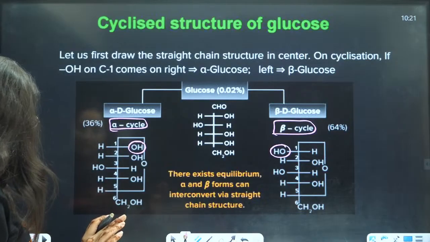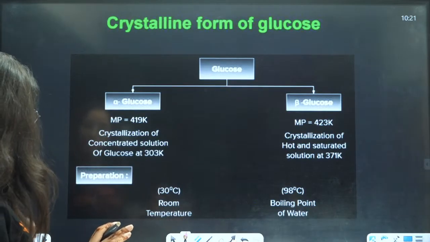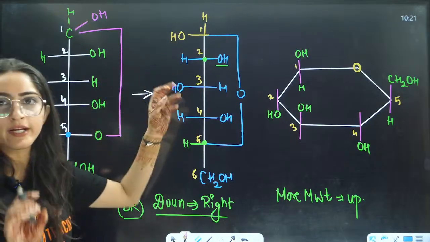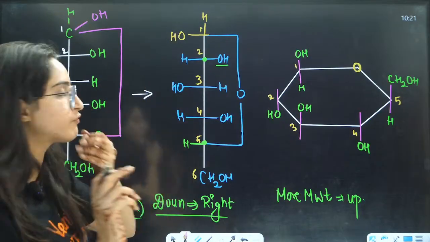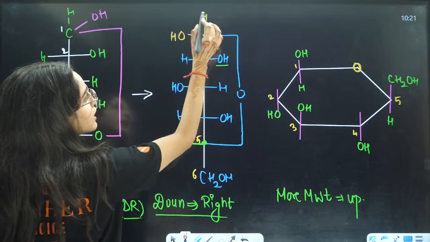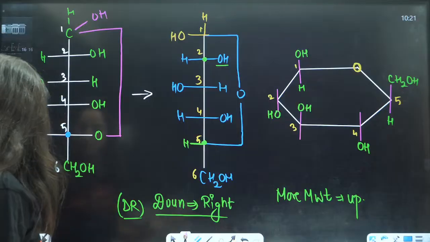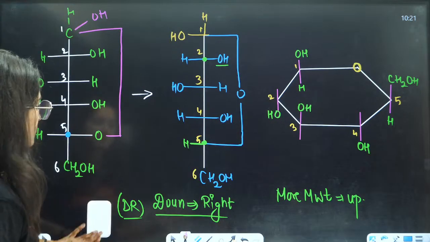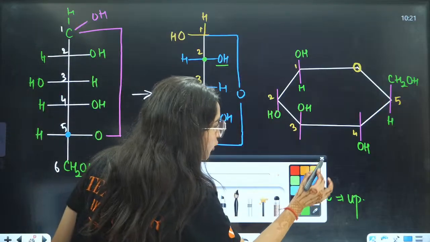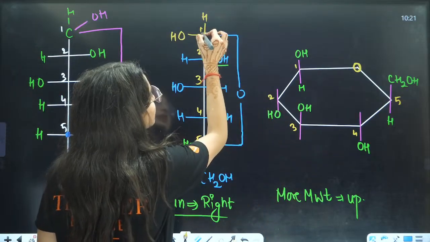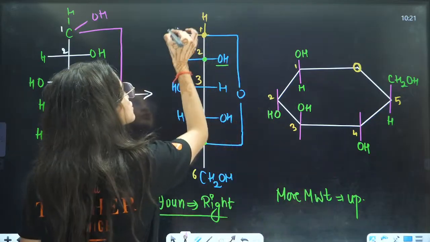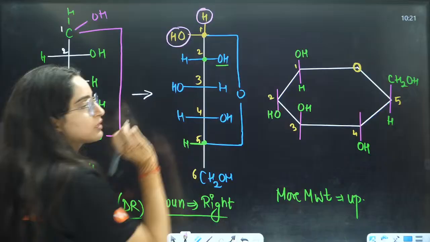So basically, if you talk about this carbon here, the first carbon, I am drawing it in a different manner. They have drawn it in a different manner. I am drawing it like this. In some books it is drawn like this also, right? So over here, what you can observe is that on the first carbon you have two things, this OH and this hydrogen, right?